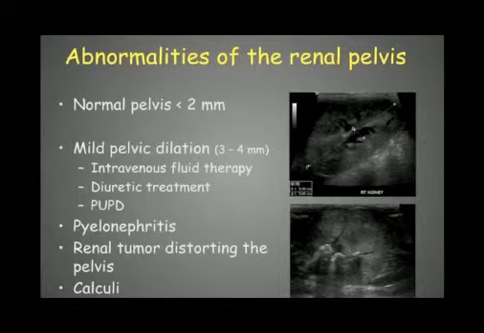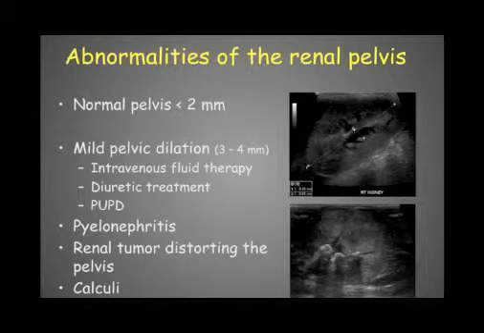If it's less than 2 millimeters, it's okay. Then if it's between 3 and 4 millimeters, we call that already a mild pelvic dilation. In general, it's secondary to intravenous infusion or to diuretic treatments, or if the animal is in polyuria, polydipsia, then of course there will be a bit more diuresis there, and then the pelvis of the kidneys can be a bit dilated.